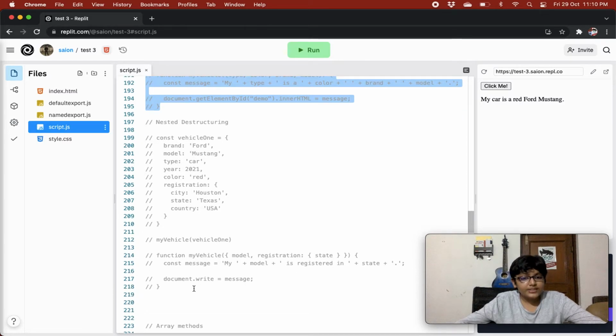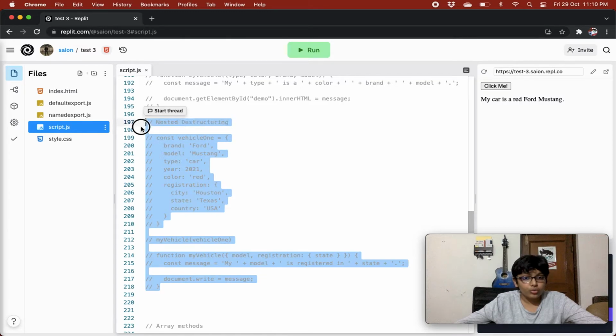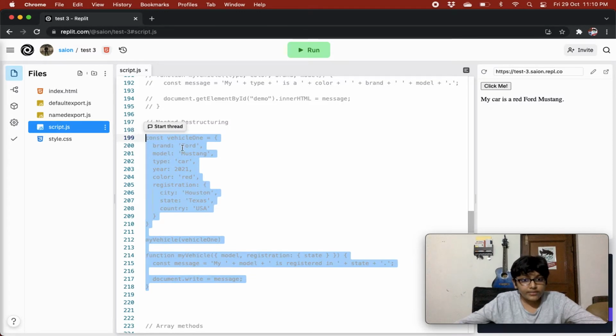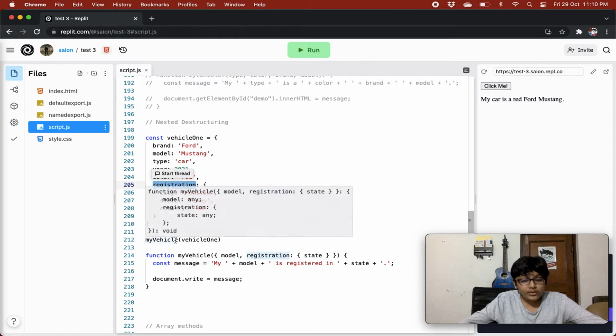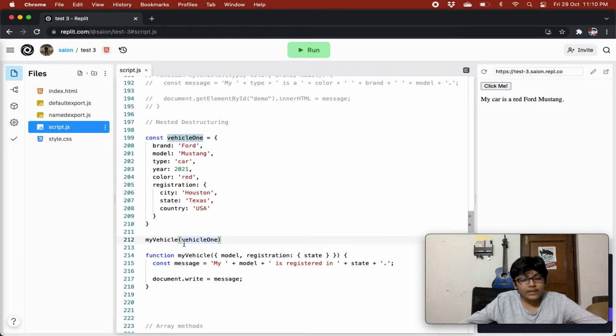Then we have nested destructuring also. So over here we have vehicle one, which has brand, model, type, year, color, and then it has a registration object in it, basically an object in an object. So over here we are passing my vehicle one, and we are destructuring model, and then we are doing registration. Look at the syntax.